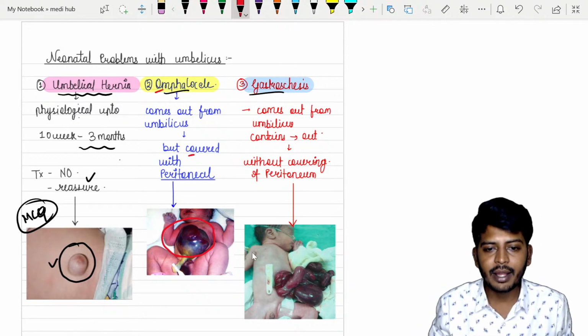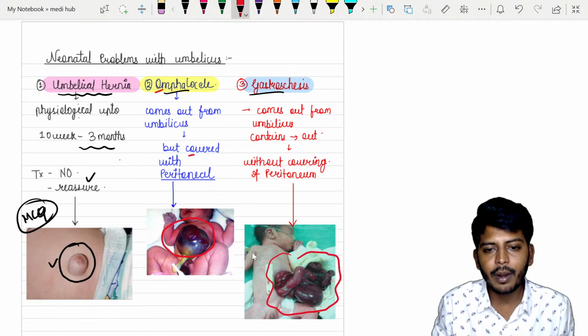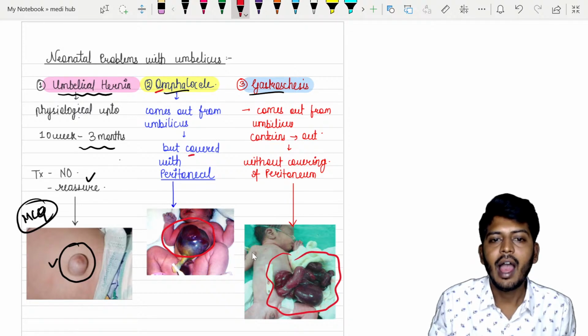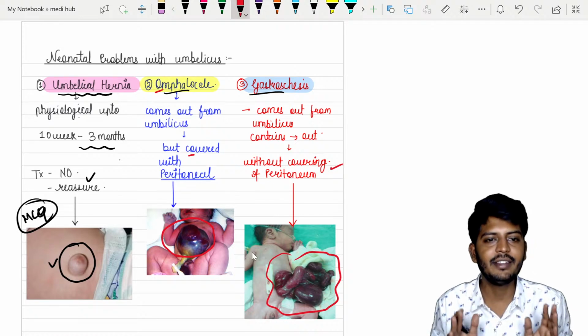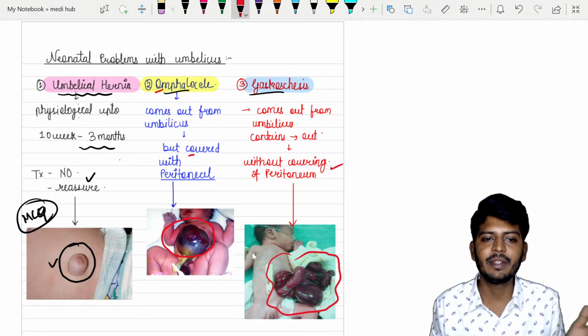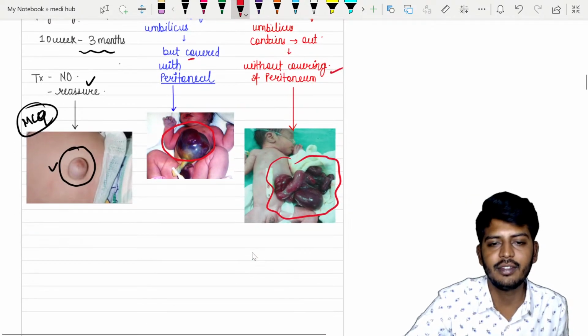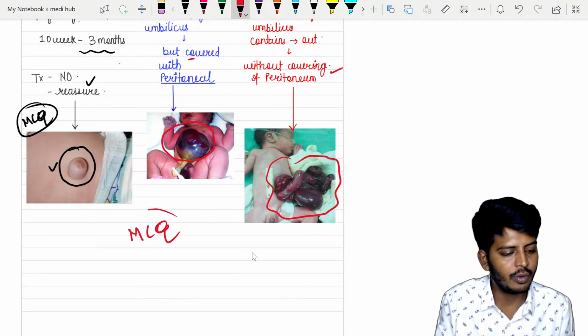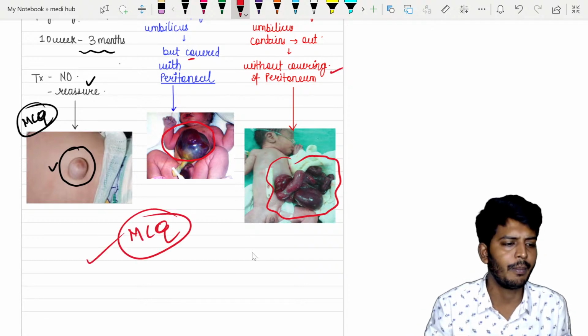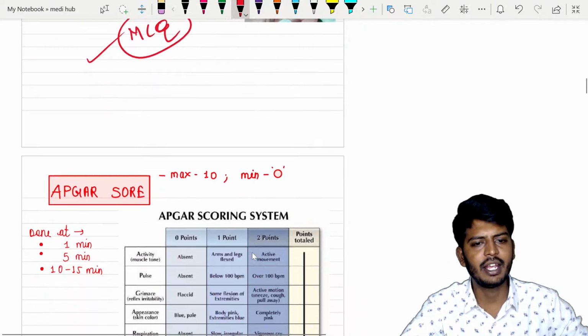In gastroschisis, the intestinal contents come out from the umbilicus, but the problem here is that there is no covering of the peritoneum. That is the difference between omphalocele and gastroschisis. If the peritoneum is present, omphalocele. If it is absent, gastroschisis, finished. These three images are the most important MCQs which were previously asked. Very important. Okay, let's go to the next one.